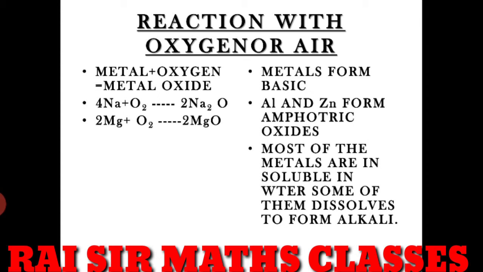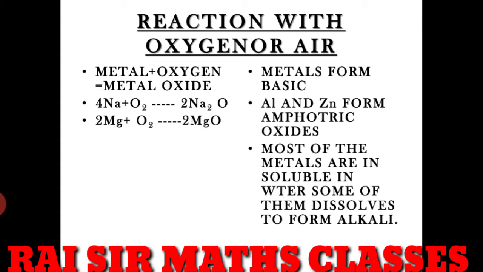But in some cases, like aluminium and zinc, they form amphoteric oxide. So what is it? Amphoteric oxides are oxides that do not belong to any one category of acid, base or salt. It shows the properties of all the categories.